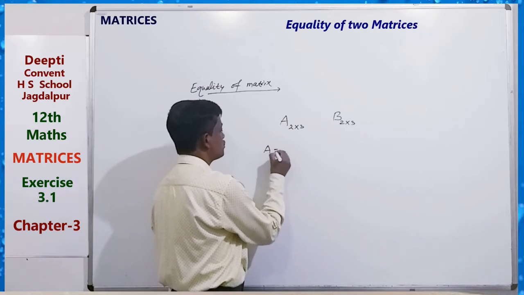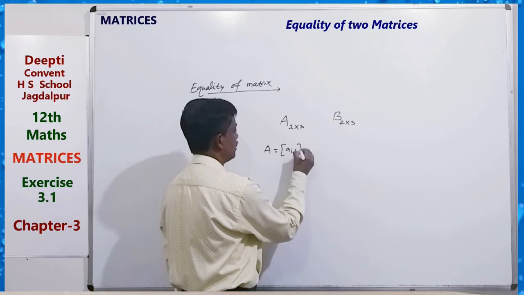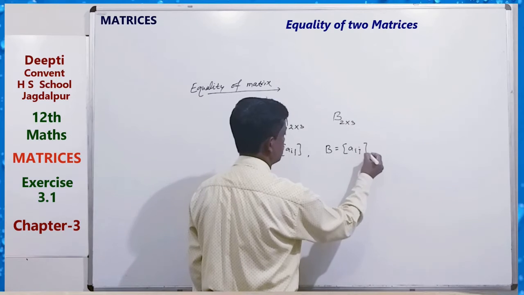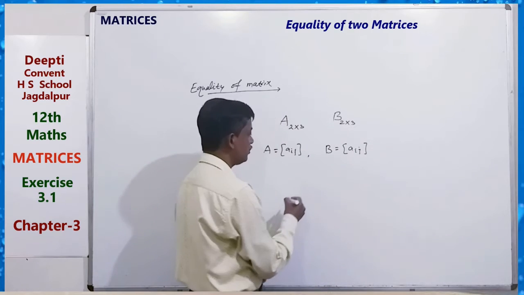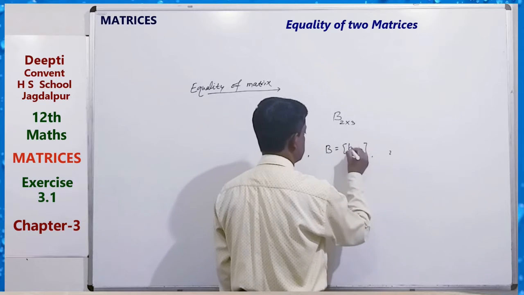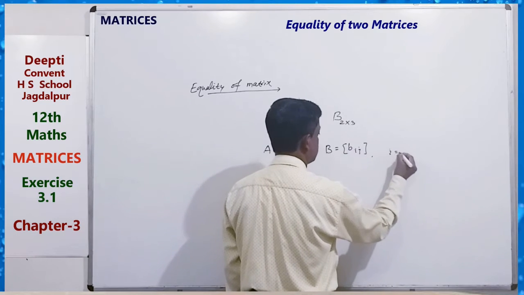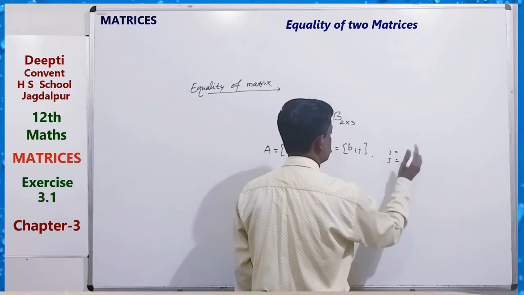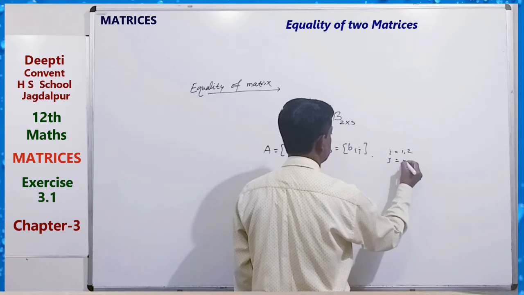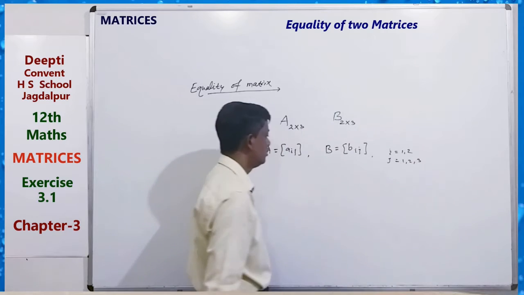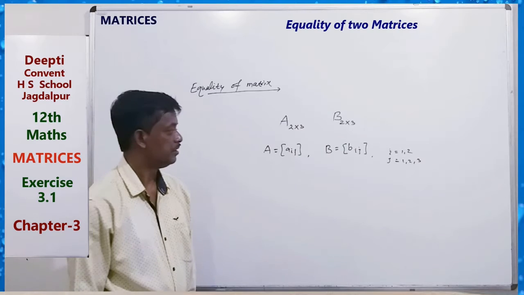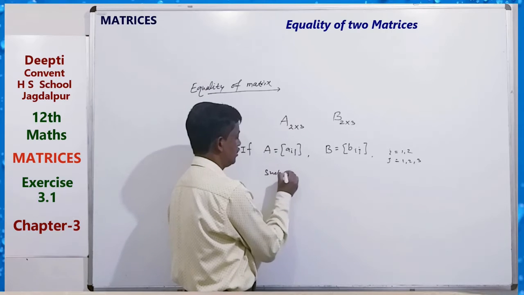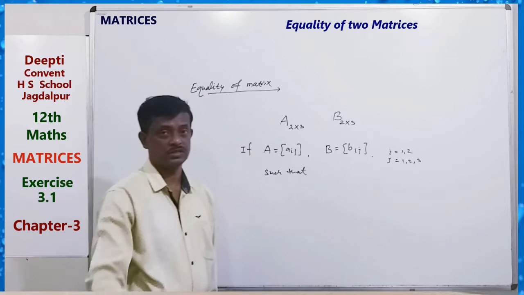Suppose A equals Aij and B equals Bij, where i equals 1 to 2 and j equals 1, 2, 3. That is, 2 rows and 3 columns. This is the general notation.